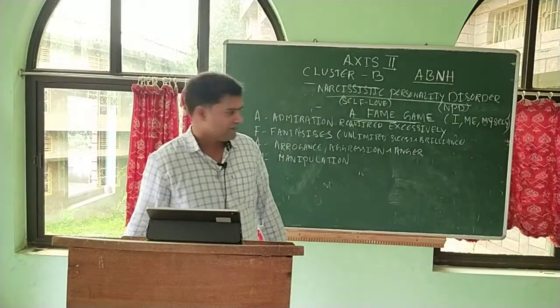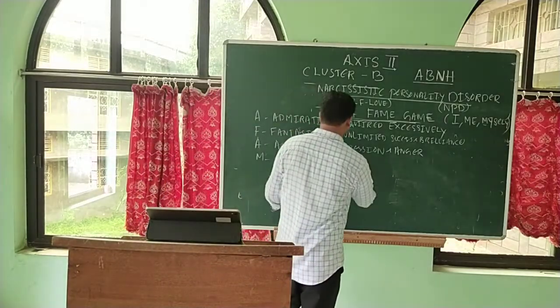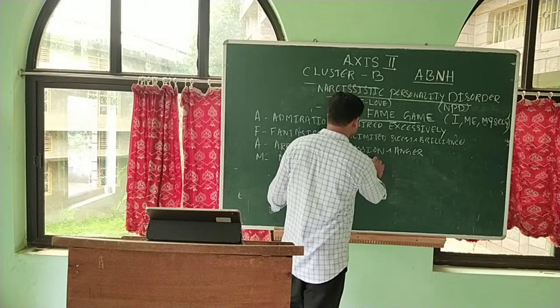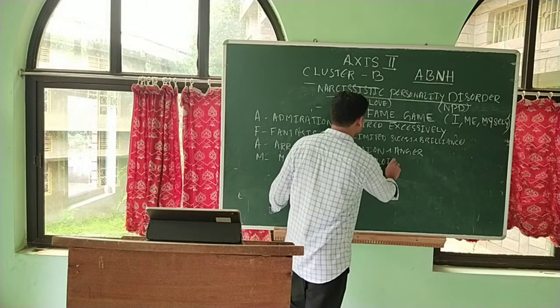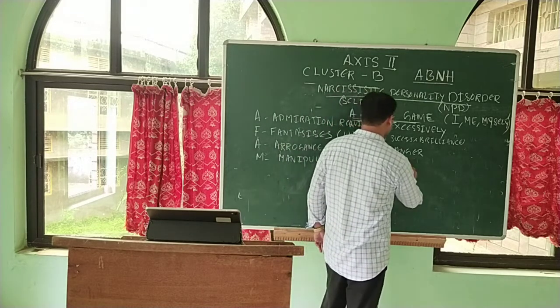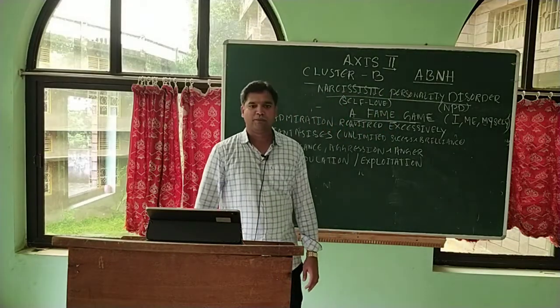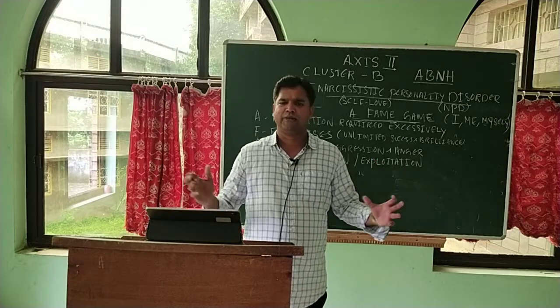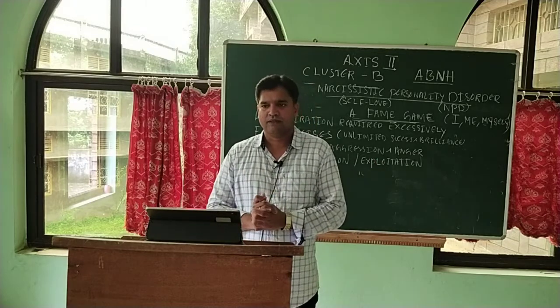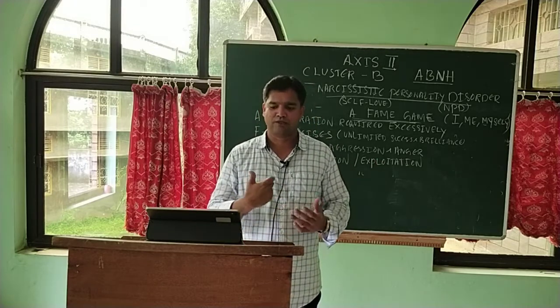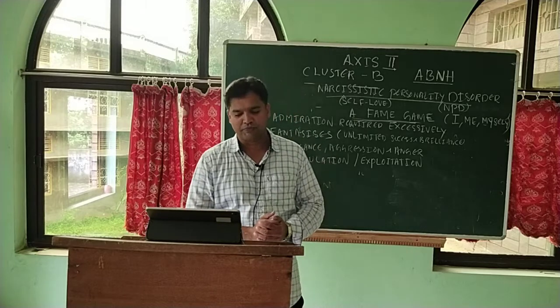Manipulation, or another word is exploitation. They will exploit people, exploit the situations for themselves. They manipulate everybody or they exploit everything for themselves. Manipulative behavior.